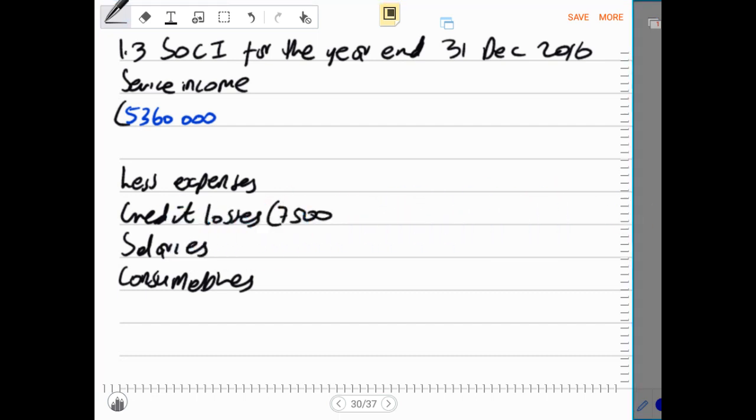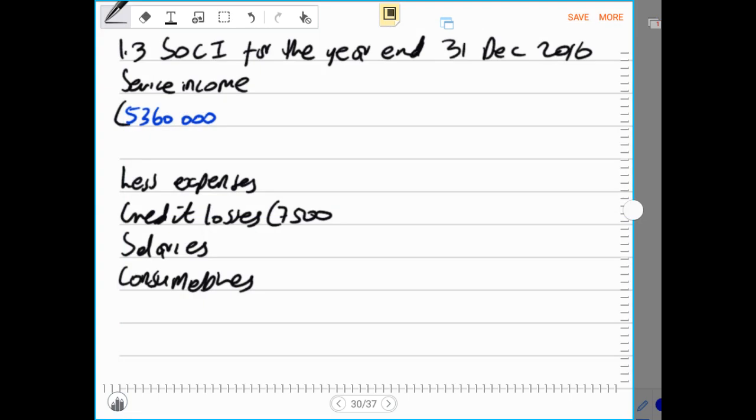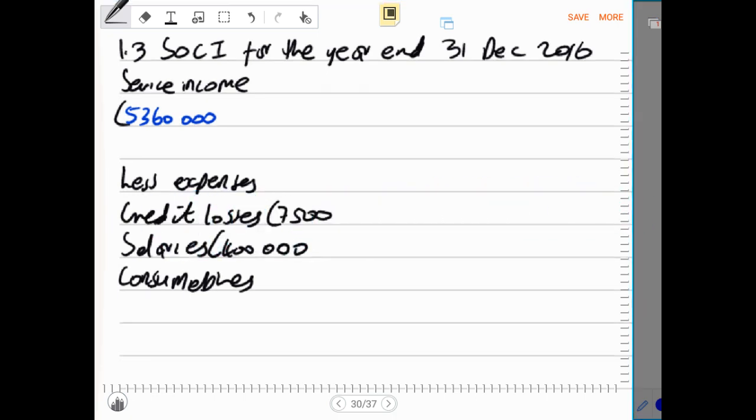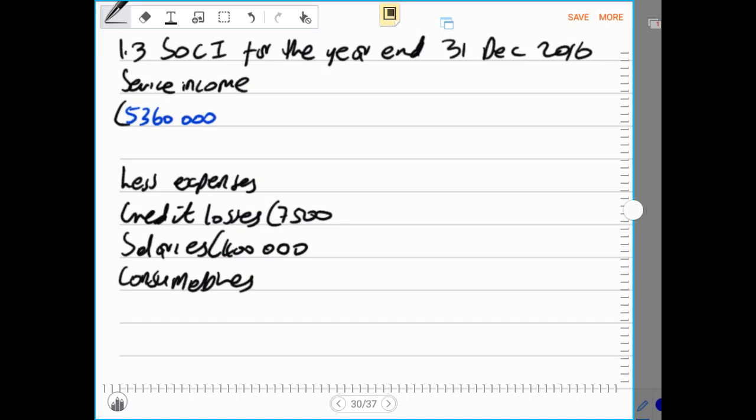Then after that we have our salaries, and our salaries are given to be 400,000 rands. We record our salaries as 400,000 rands as they appear in the trial balance. We're just recording everything that is given to us so far. Our consumables are 500,000 rands, and we record that 500,000.